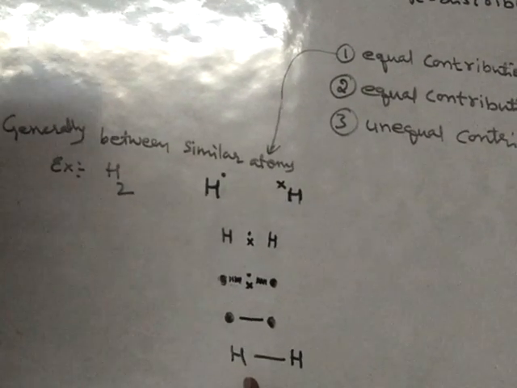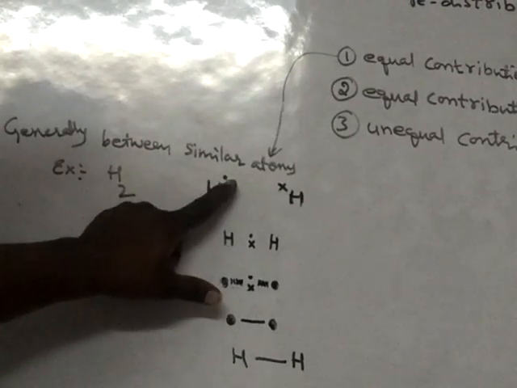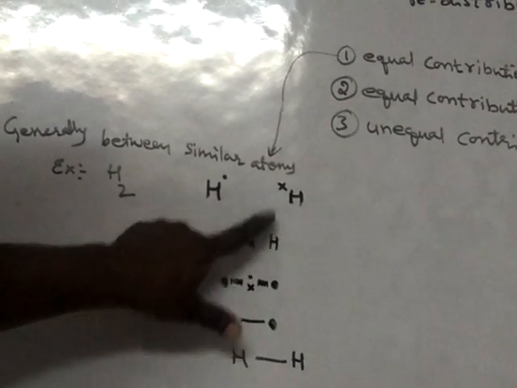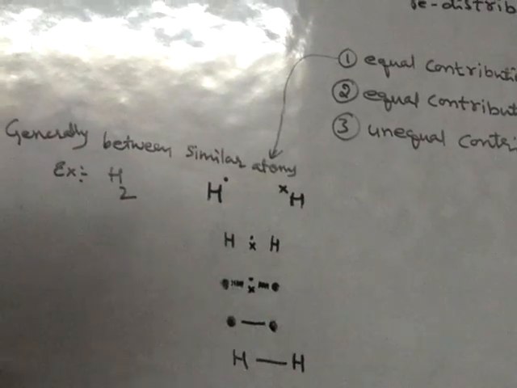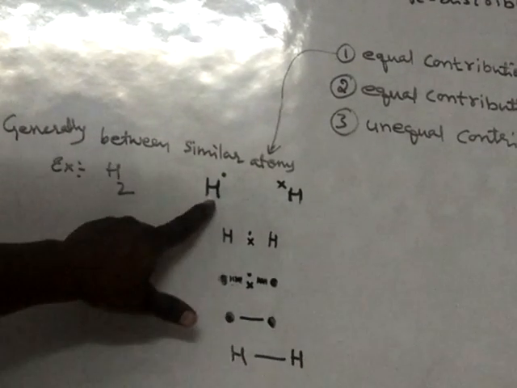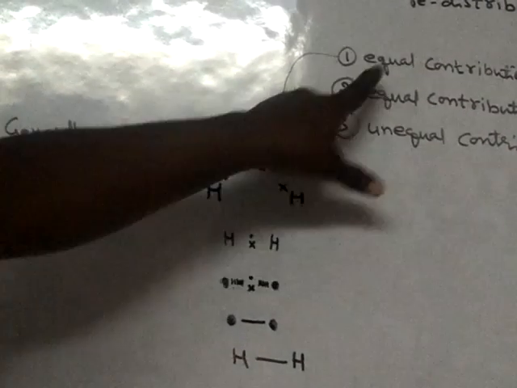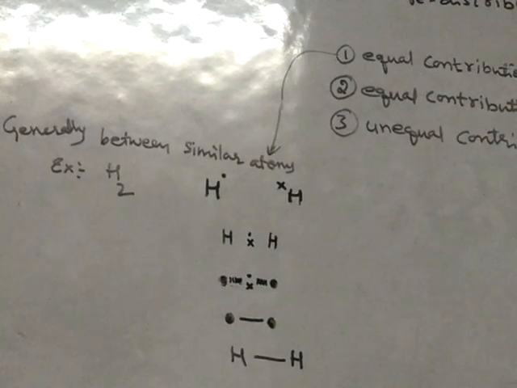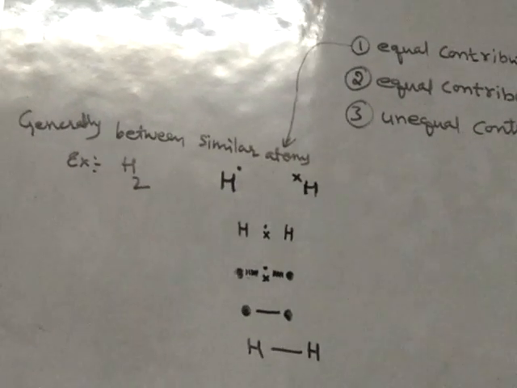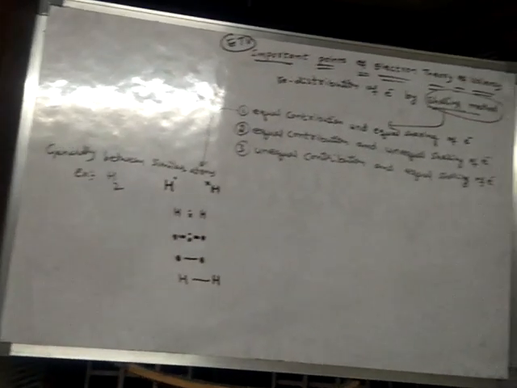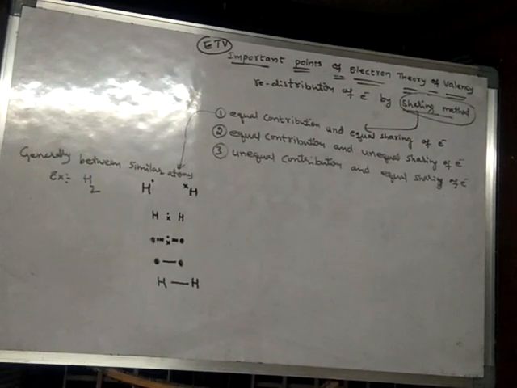So what is happening here? See, this atom is contributing one electron for the pair, and even this atom is also contributing one electron. Contribution means to give. That means this atom will give one electron, and even this atom also will give one electron. That means equal contribution of electrons is taking place.